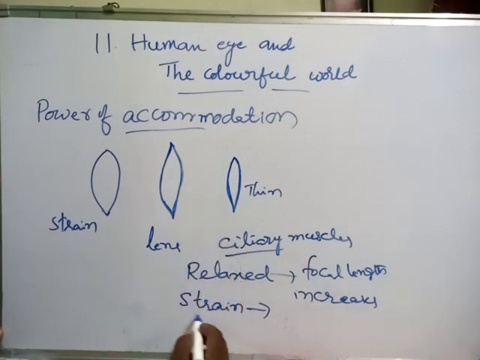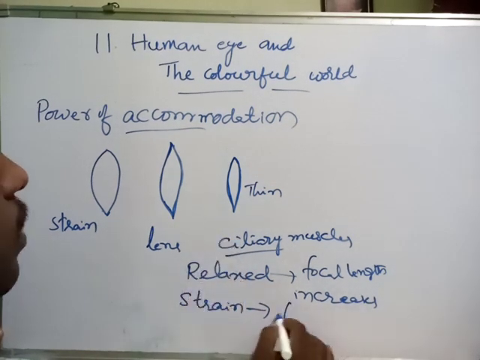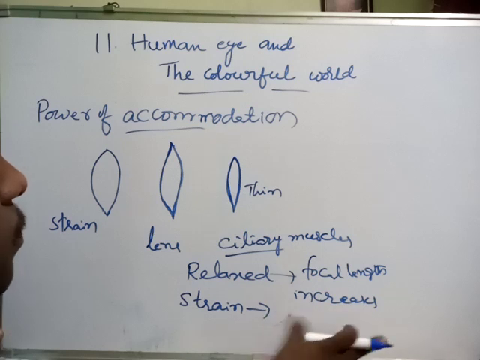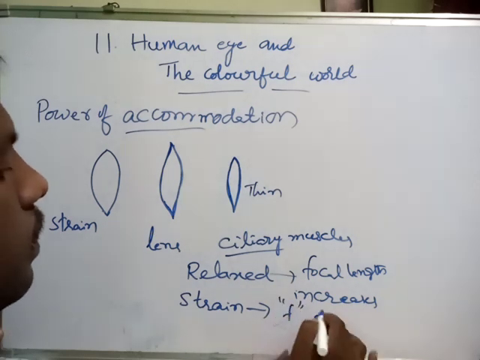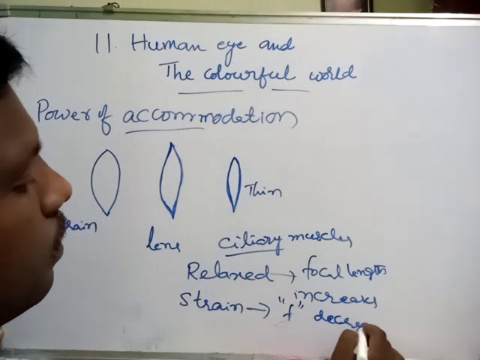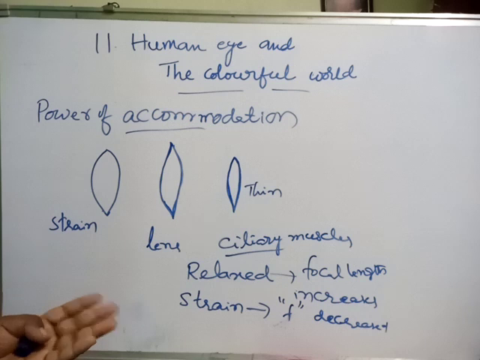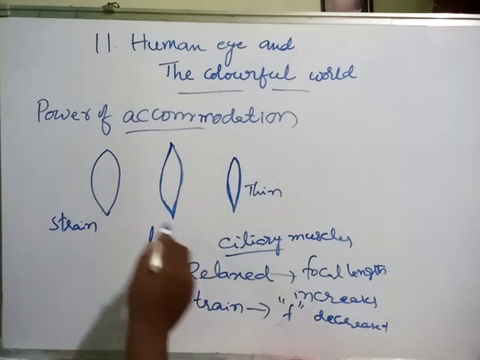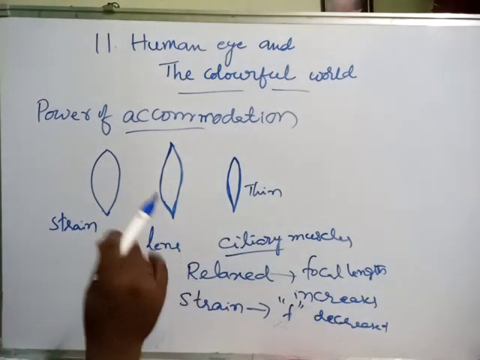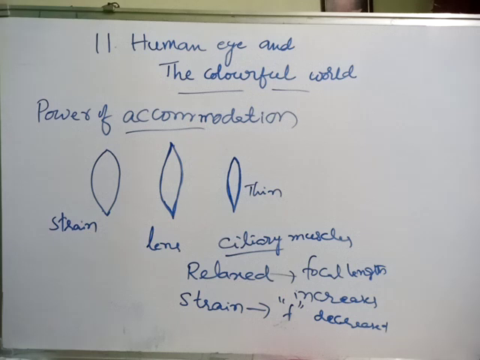So when the ciliary muscles are strained, the focal length decreases, and then we are able to see very nearby objects. That's why we can see nearby objects and very far objects, based on the varying size of the lens. Now what is the conclusion?